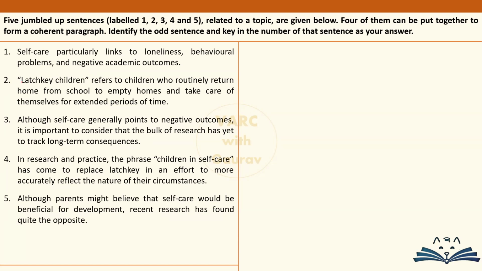We start off the sequence with sentence number 2 first. The term latchkey children is used for a particular kind of children. Why do we put the term latchkey children first? Because in all the other sentences you will see that this term is not used ever again. The term latchkey children is replaced by the term children in self care. Replace latchkey with the phrase children in self care. Okay, all right. So this sentence will come after that, 2 4. Now what about this situation, what about children like this?